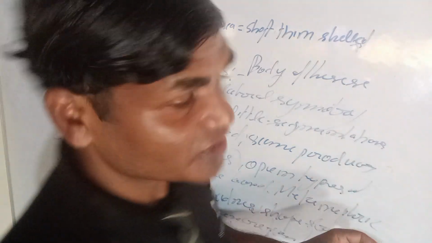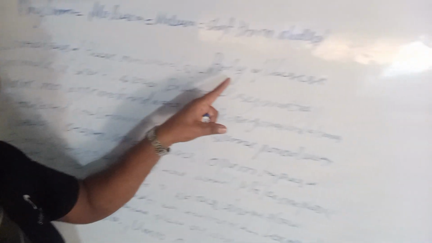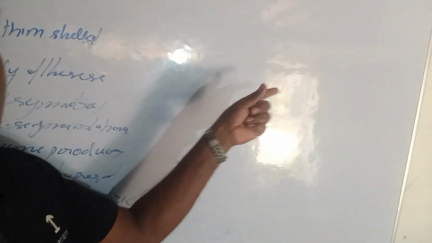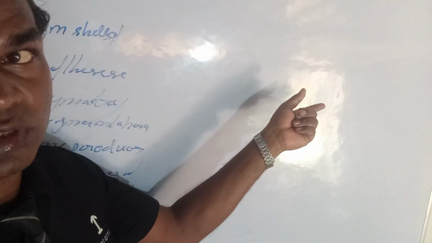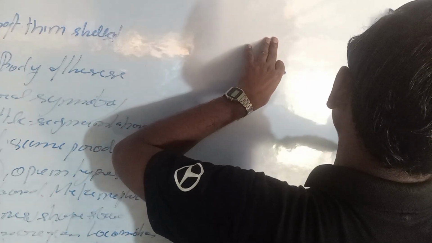We will draw the figures so that you can understand well. Here is the theory, and now we will try to draw the figures so that you can understand it in a well-versed way. This is the Pila.